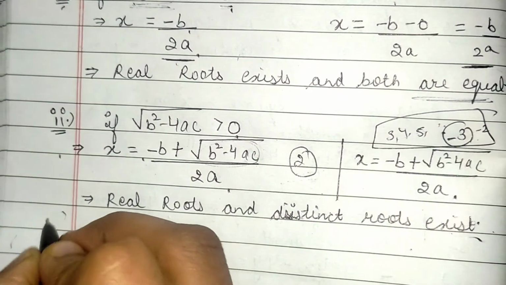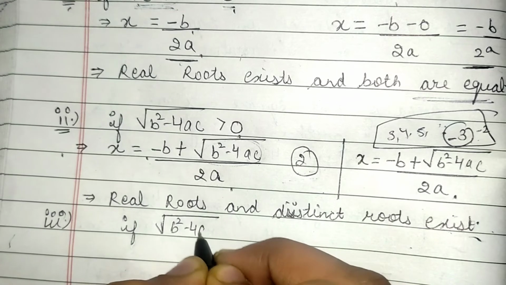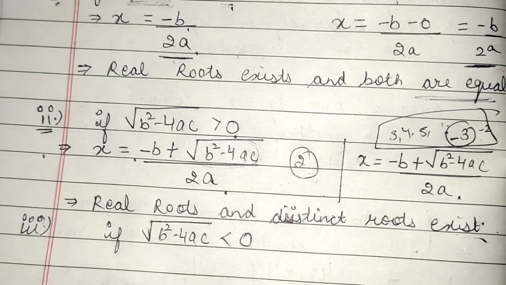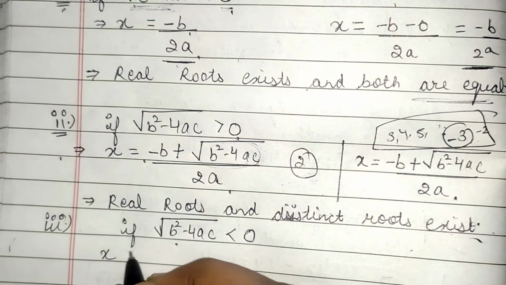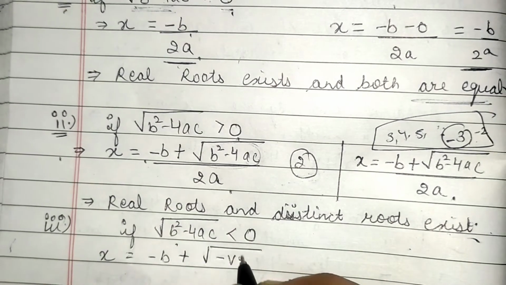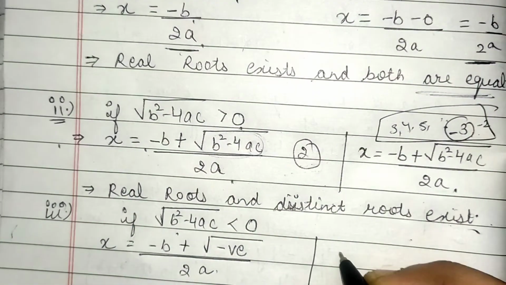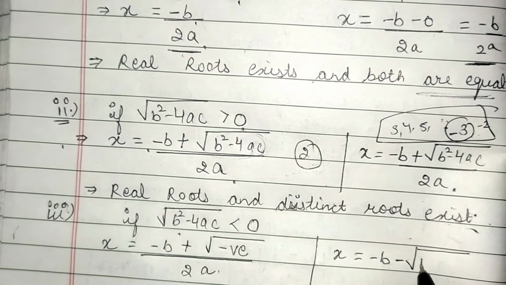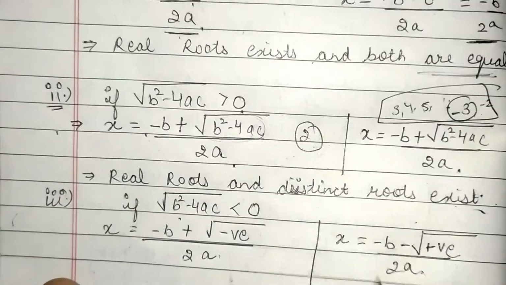So coming to the next, third condition, if b² - 4ac is less than 0, right? If this value is less than 0, then what will happen? x is equal to -b + something less than 0, means this value will be negative, divided by 2a. Similarly here also x is equal to -b - any negative value, divided by 2a.